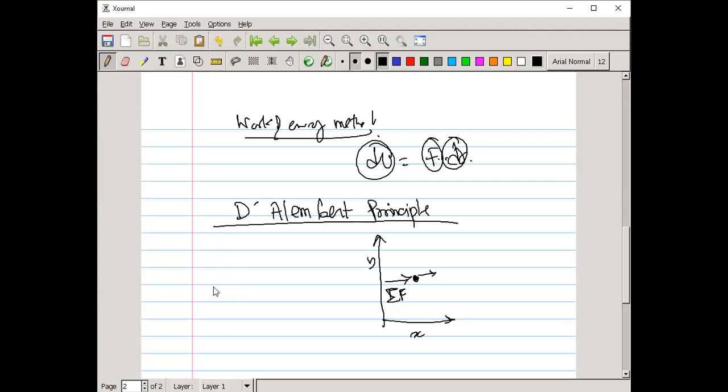So the summation of all forces acting on us, and mass into net acceleration due to these forces, if we deduct, then we will get this one. So this is actually D'Alembert's principle. Remember this thing. Okay.